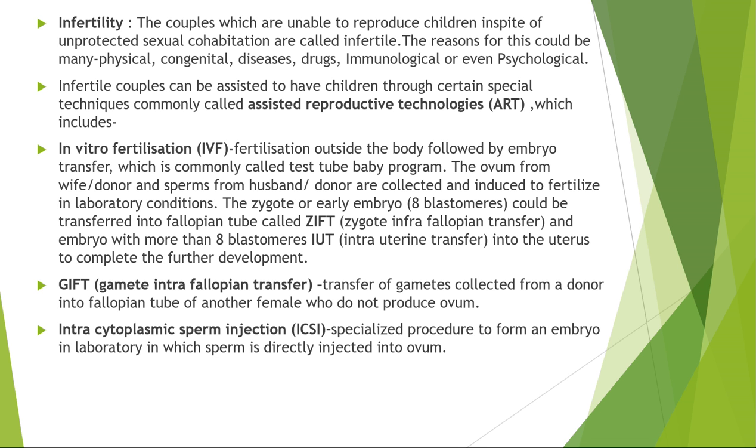In this method, the sperm is directly injected into the ovum to form the embryo, which is then transferred into the uterus. Okay, this is the specialized procedure to form an embryo in the laboratory, in which the sperm is directly injected into the ovum. Such technique is called the ICSI.